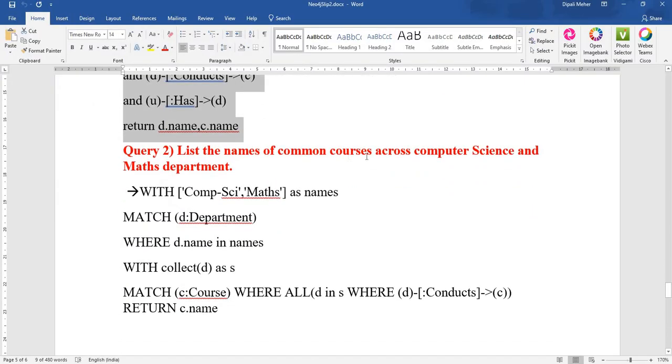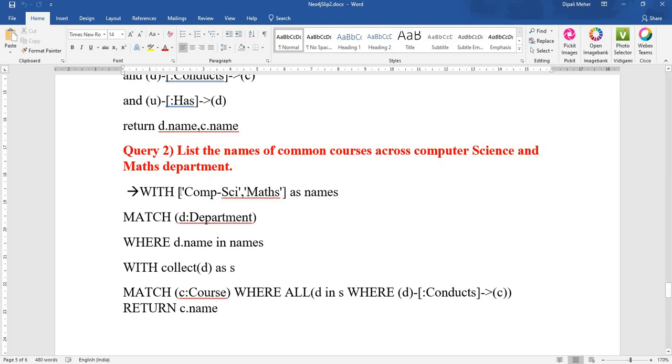List the names of the common courses across computer science and maths department. See, it is value of one variable, two values of one variable. So that is what, course name, common courses across computer science and maths. So there will be department name which is of two variables, two things you have to compare, computer science and maths. So with the help of with clause you can compare that. The purpose of with is to give input to the query: with computer science comma maths.